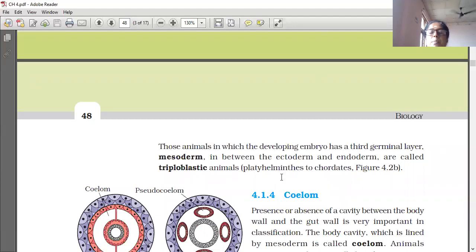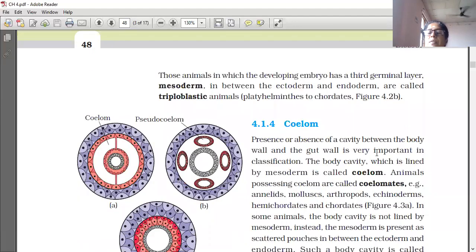Next one is coelom. Presence or absence of a cavity between the body wall and the gut wall is very important in classification. The body cavity which is lined by mesoderm is called a coelom. Animals possessing coelom are called coelomates. Example, annelids, mollusca, arthropods, echinoderms, hemichordates and chordates.